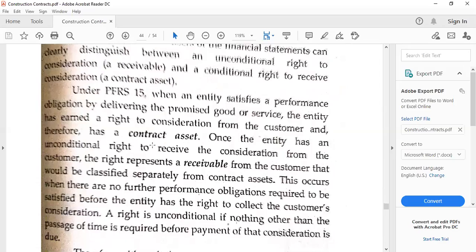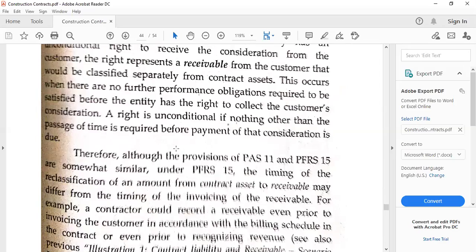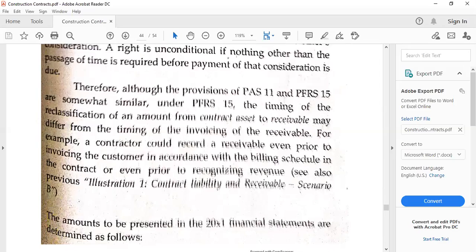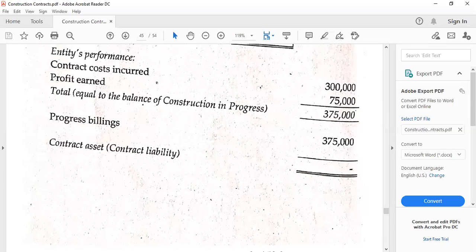Then the discussions involving PFRS 15, which are already done. So here, to summarize, the provisions of IAS 11 and 15 are similar or somewhat similar. However, under PFRS 15, the timing of the reclassification of an amount from contract asset to receivable may differ. All right, so that's going to be due to customers.